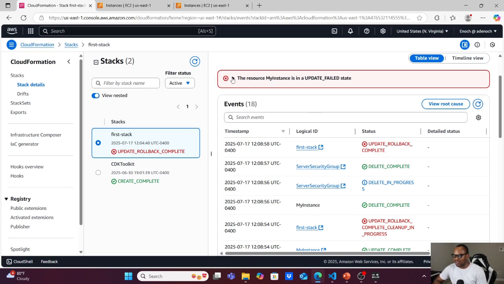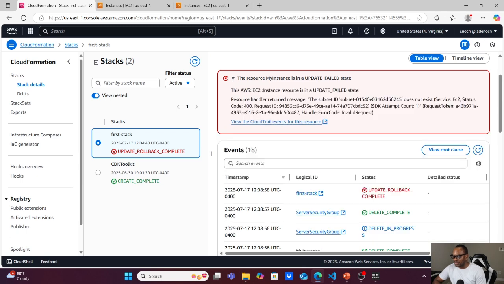Just click this arrow down. Just click this arrow to read this instruction, and you can see there's a field, and the subnet ID does not exist. That's a problem. And you can also check the CloudTrail event for this resource. You can click this link to go and check the CloudTrail event, and you will see it in CloudTrail.